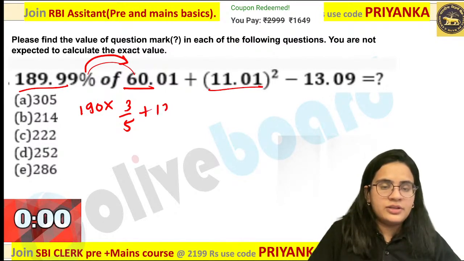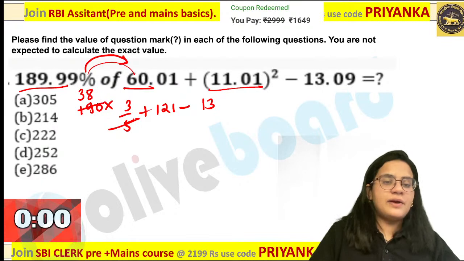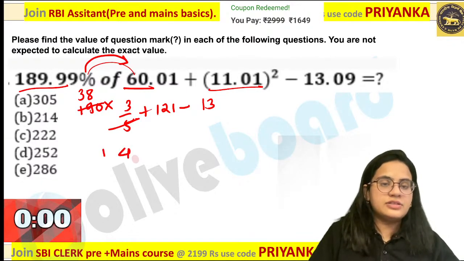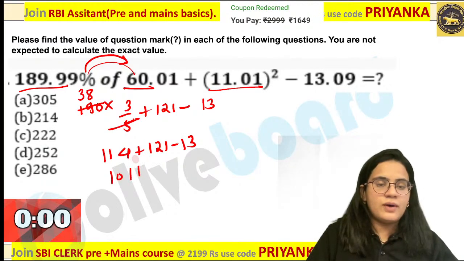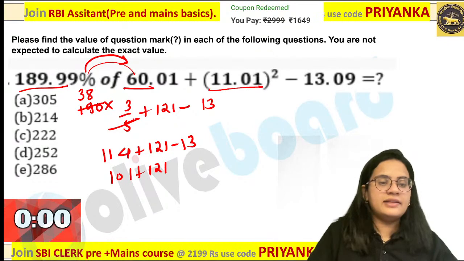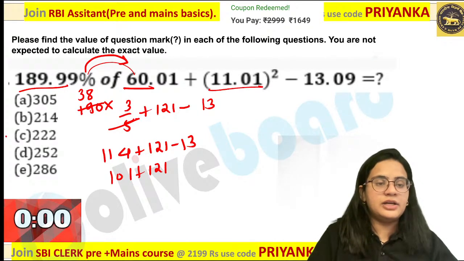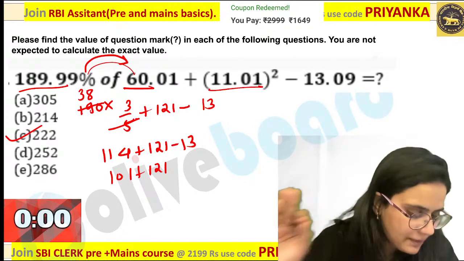11 square, you already know it is 121 minus 13 over here. So what will you write for this? 5 3s are 5 8s are. If I am calculating this value over here, that is 114 plus 121 minus 13 over here. So what will you get from this? 101 plus 121. If you are adding this, that is nothing but 222. C option is the perfect one.